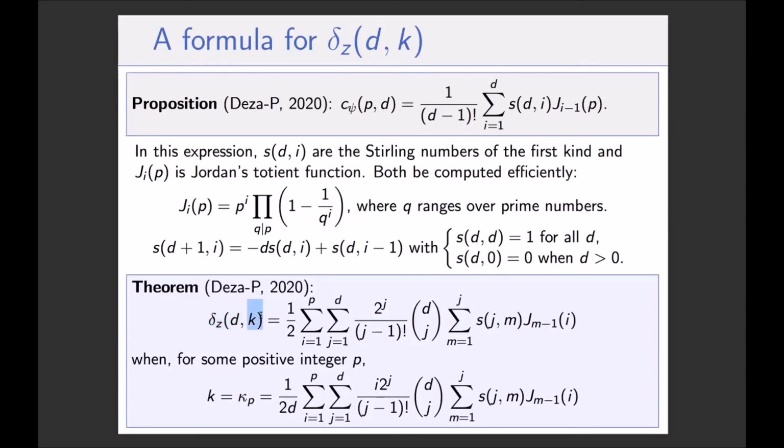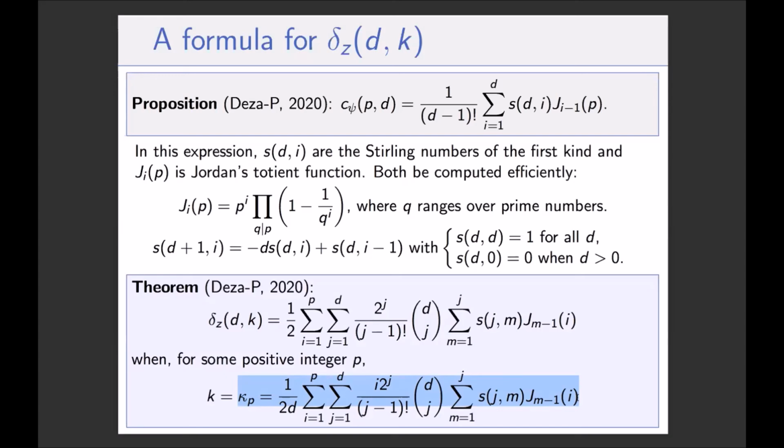So here k is equal to kappa p, of course. And we also have the expression for kappa p. So we know a formula for delta z d k for some particular values of k, the values kappa 1, kappa 2, kappa 3, and so on.